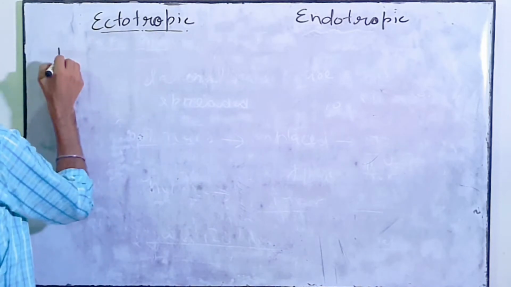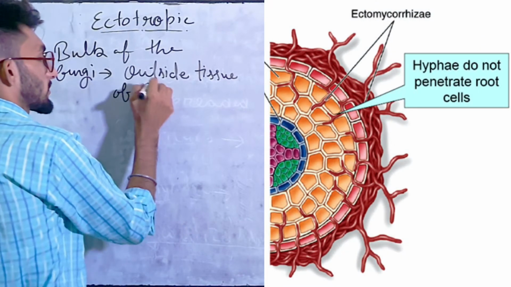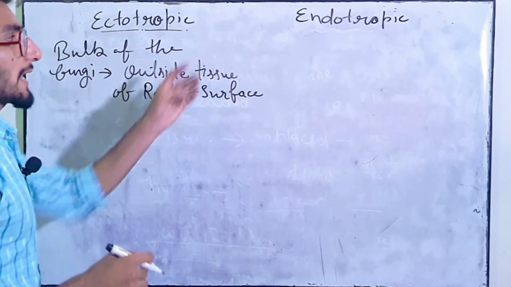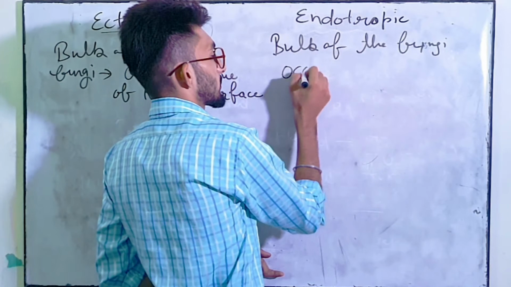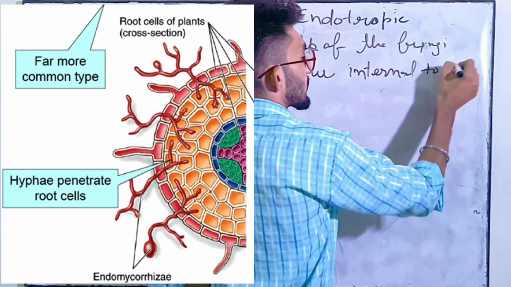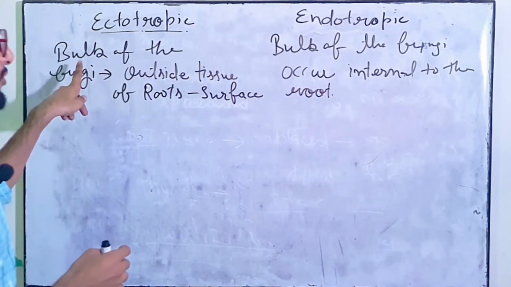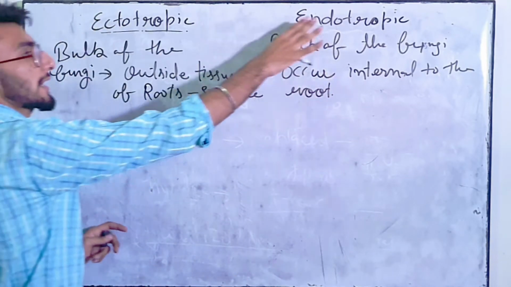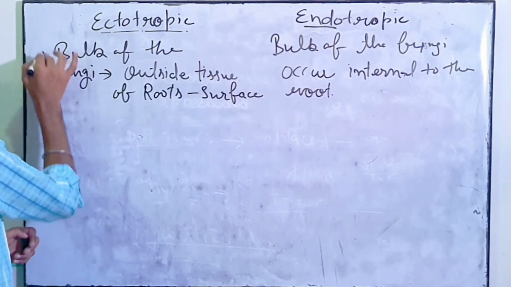So in ectotropic, bulk of the fungi live outside the tissue of roots, means on the surface. But in endotropic, bulk of the fungi occur internal to the root. ये कहां पे प्रेजेंट होती है? रूट के इंटरनली प्रेजेंट होती है. ठीक है. सो ये सरफेस के ऊपर है, ये उसके इंटरनली है. क्लियर? सो दिस इज द डिफरेंस बिटवीन एक्टो एंड एंडो. एंडो मींस इन, एक्टो मींस out or on the surface. So this is first point.